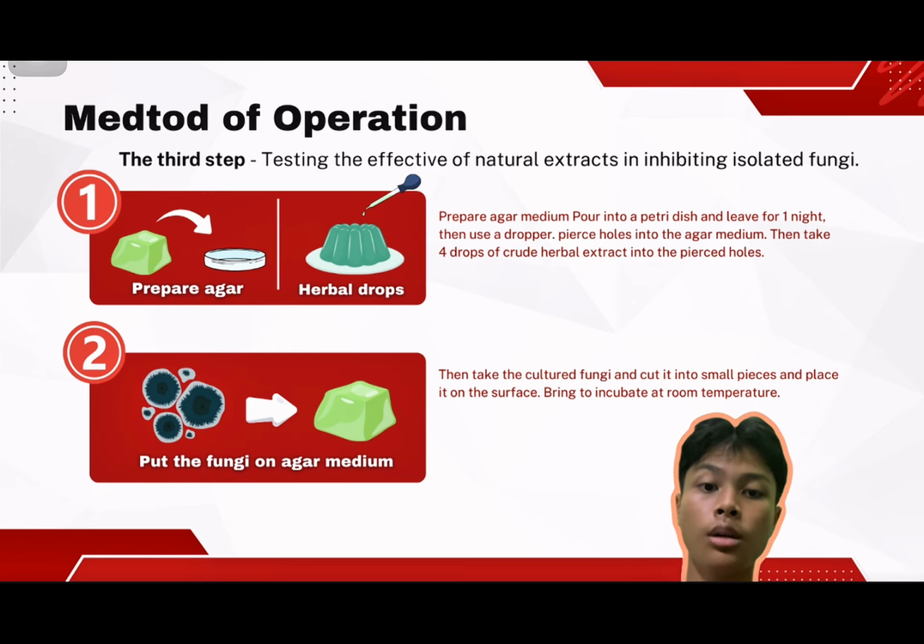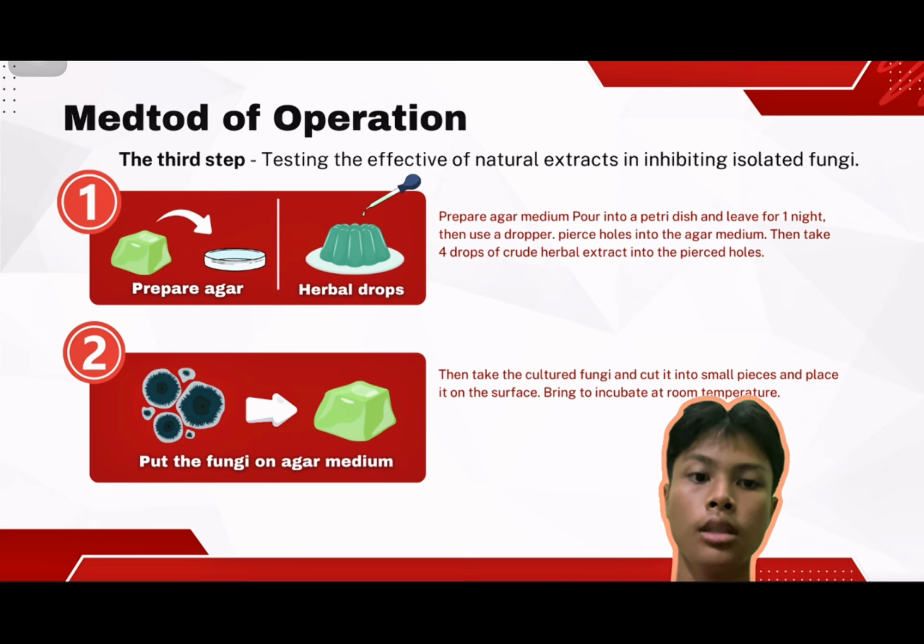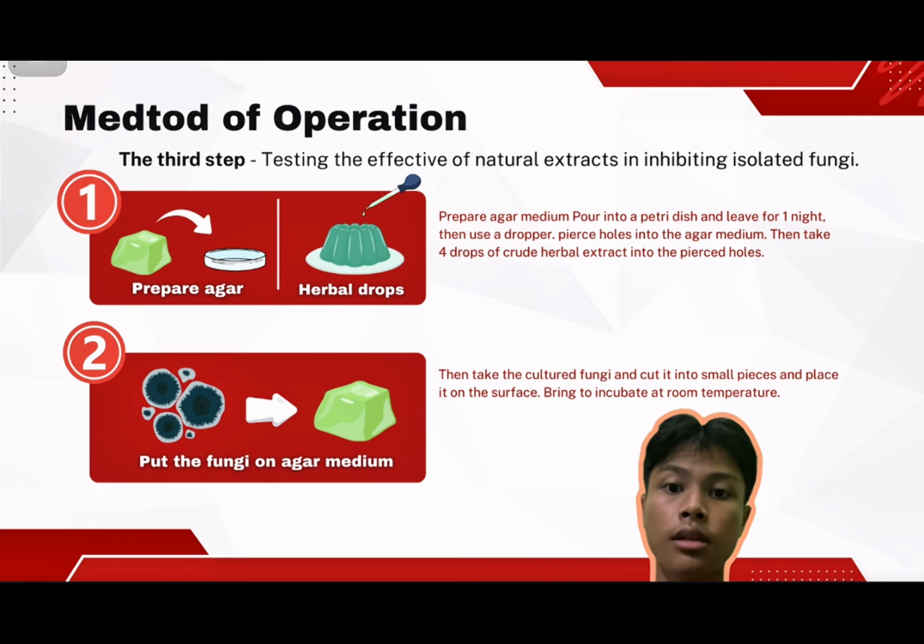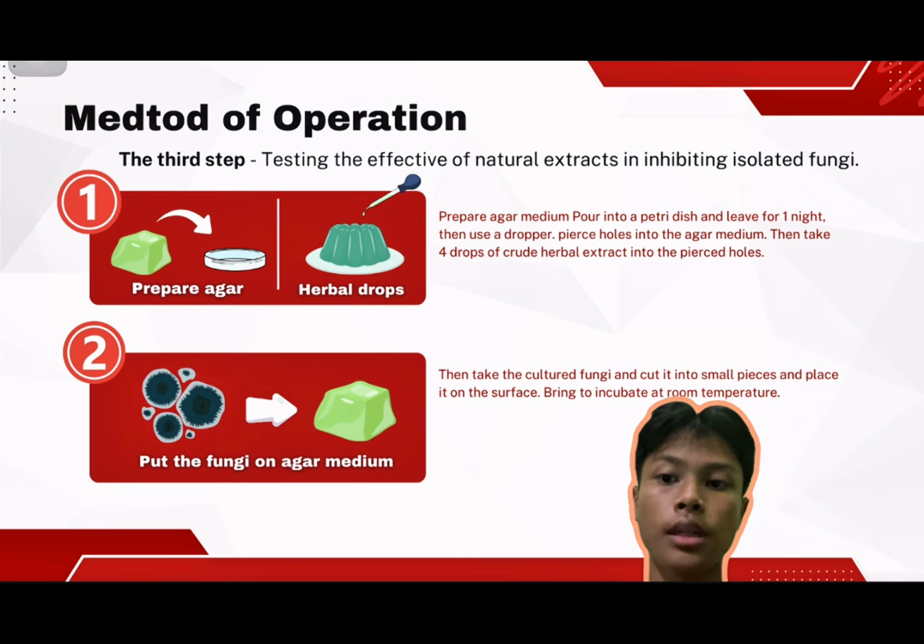Prepare agar medium, pour into petri dishes and leave for one night. Then dissolve the extract into agar medium. Then take crude herbal extract and put it into the dish. Then take the culture fungi and cut it into small pieces and place it into the dish. Then incubate at room temperature.